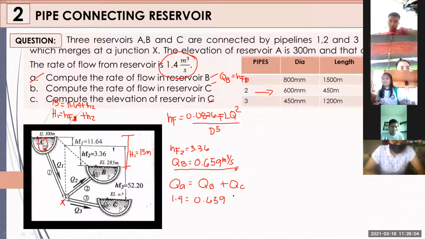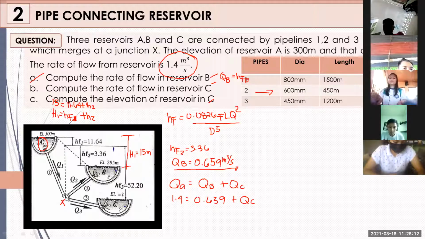Therefore, we can get the value of your discharge at C. Ibig sabihin, yung flow natin ng tubig or yung distribution of water is nanggagaling sa ating reservoir A. So, ilan yung magiging QC natin?